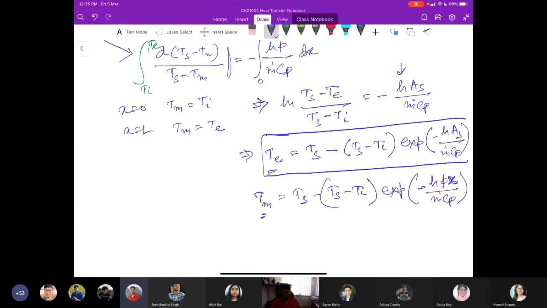So the mean temperature at any given x can easily be calculated for this kind of problem where we have a constant surface temperature.